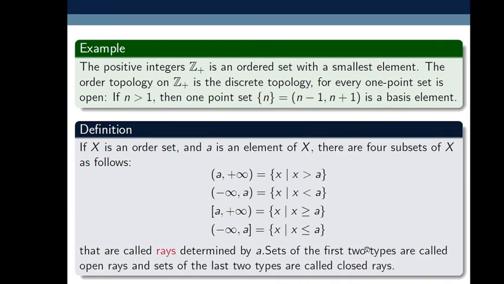Sets of the first two types are called open rays and sets of the last two types are called closed rays. The open rays form a subbasis for the order topology on X.